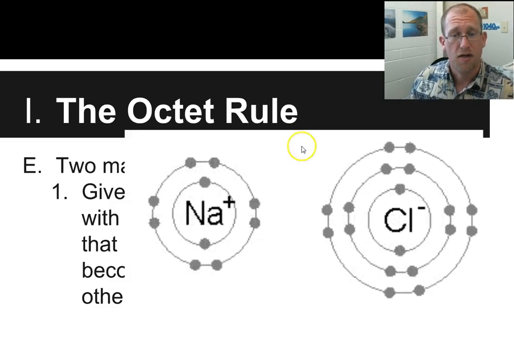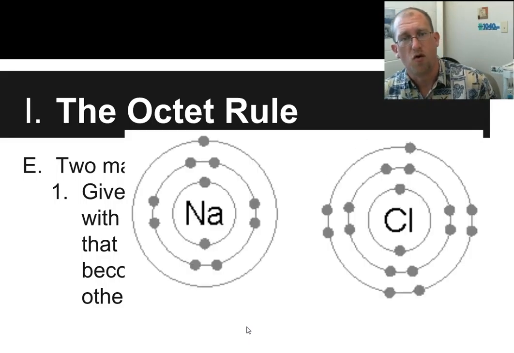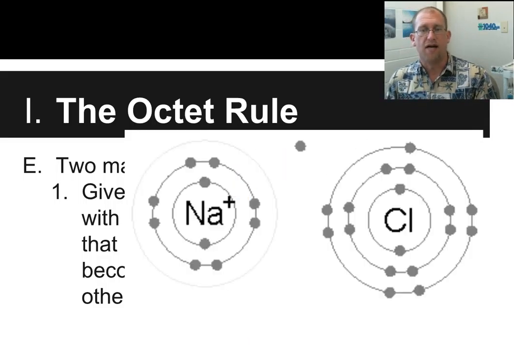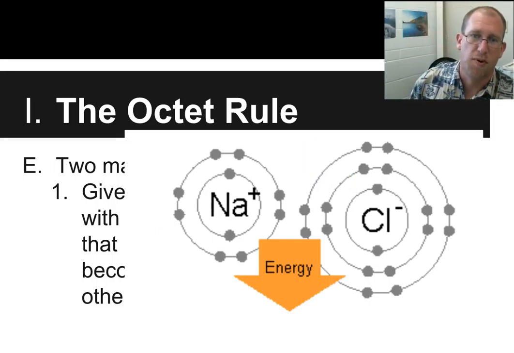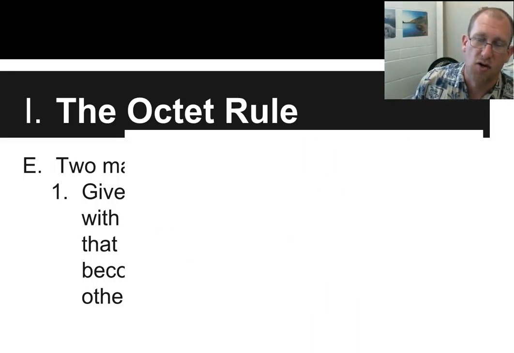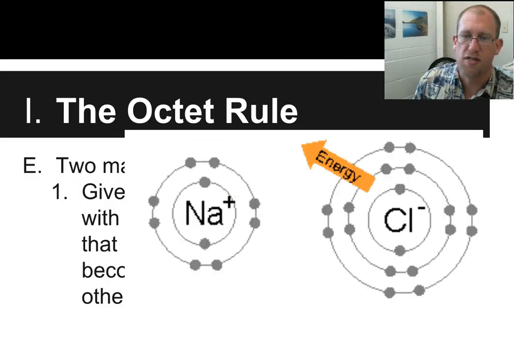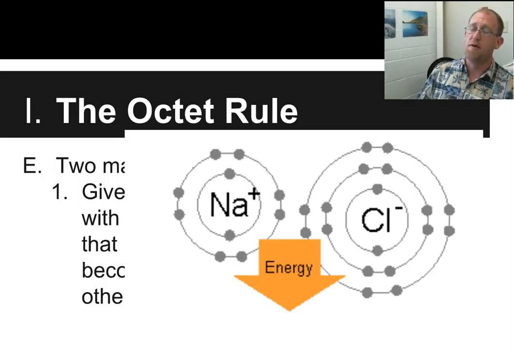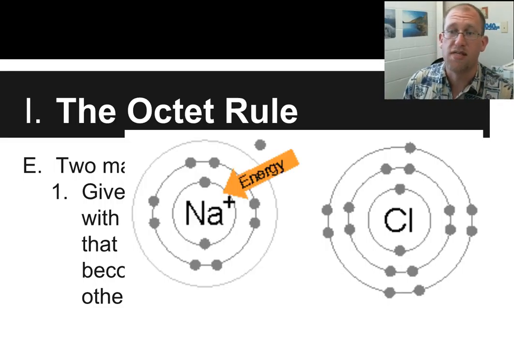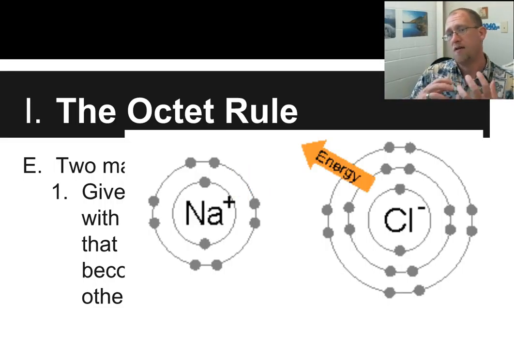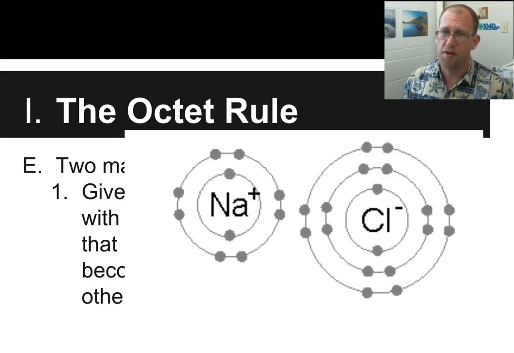Okay, here's some pictures. Here is sodium and chloride. Sodium and chloride want to form a bond. So sodium gets rid of an electron and chlorine picks it up. And now sodium is positively charged and chlorine is negatively charged, and they're attracted to each other, right? It takes a little bit of ionization energy to get rid of that electron out of sodium, but you actually get more energy back when the chlorine receives that electron. So it's net positive energy output. And this is an example of an ionic bond.